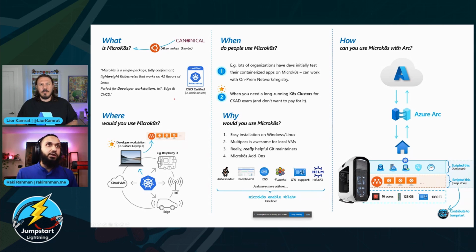For those of us that are not aware, Kubernetes obviously has all sorts of different distributions, and you can install it on Docker and whatnot. MicroK8s is a single package, fully conformant, lightweight Kubernetes. What I mean by that is you can download MicroK8s on pretty much any device. It could be on a Raspberry Pi, inside an IoT device, or on a cloud VM. And in my case, I started with installing MicroK8s on my Surface Laptop 3, and that's essentially how I started with Kubernetes.